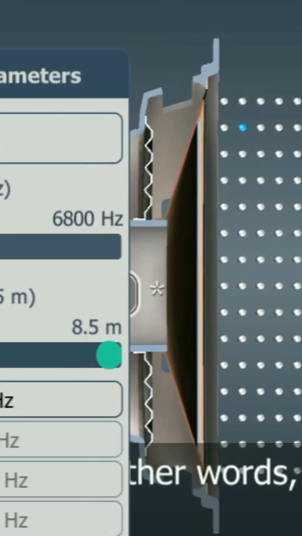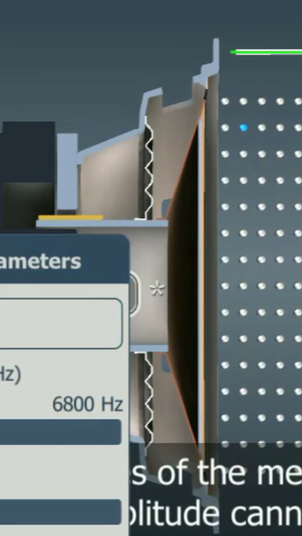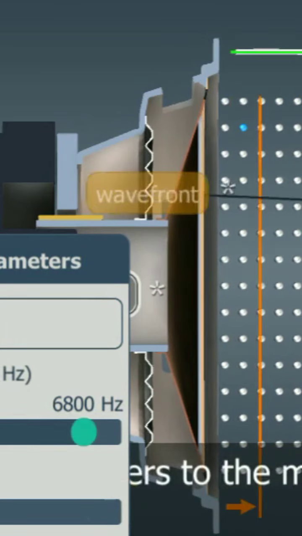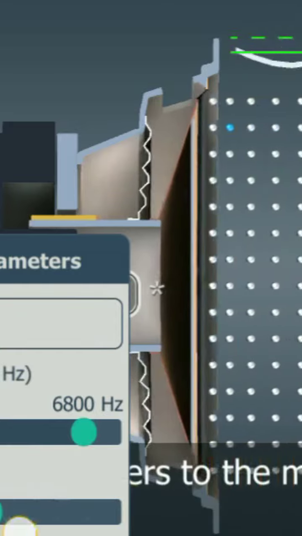The intensity of a sound perceived by the human ear does not depend on the frequency. The intensity of sound is determined by the amplitude of the vibration that reaches the air. In other words,